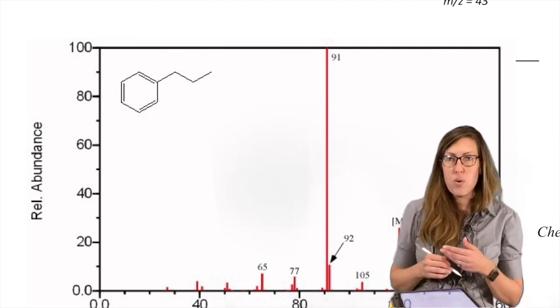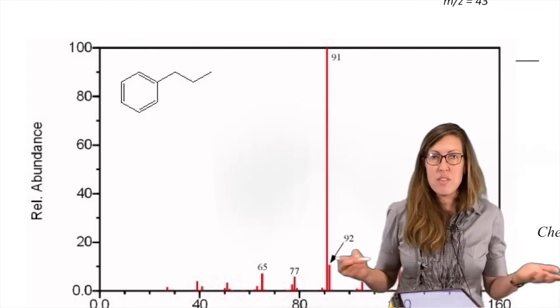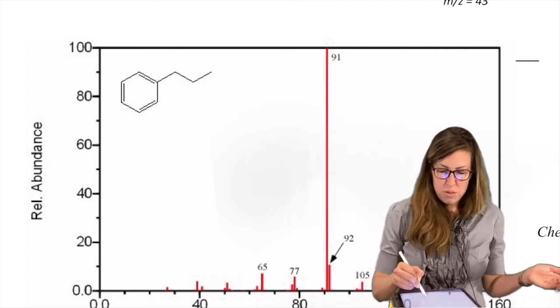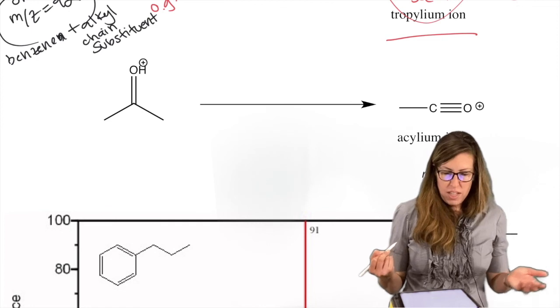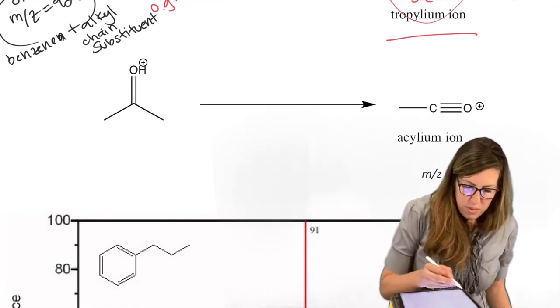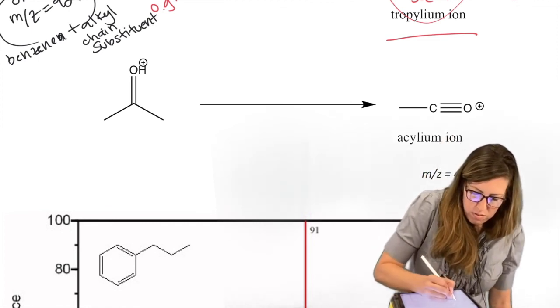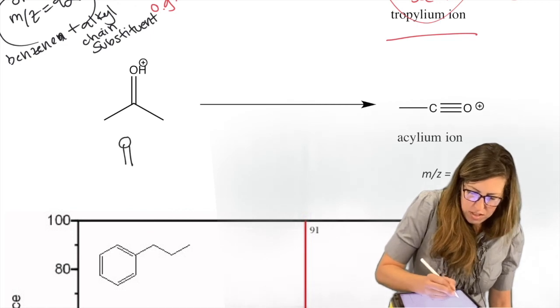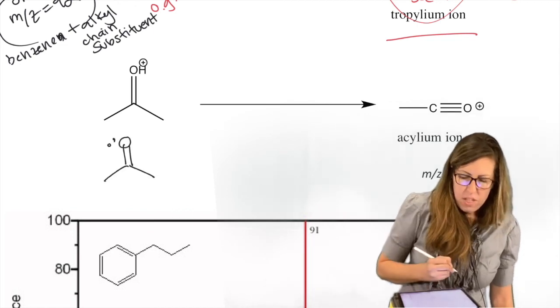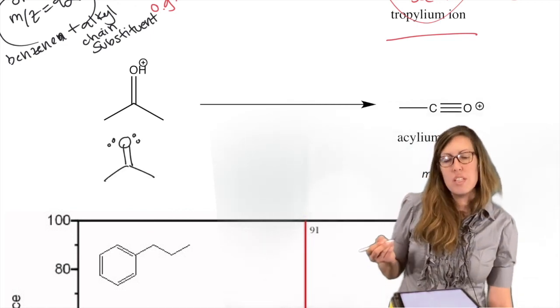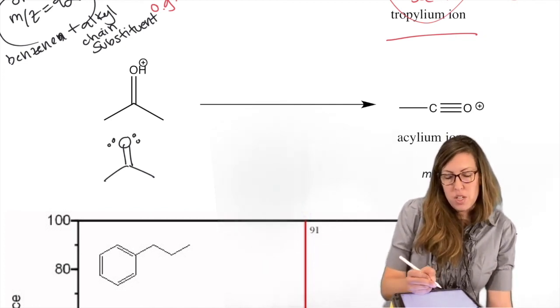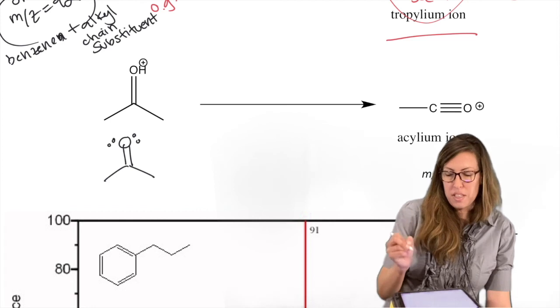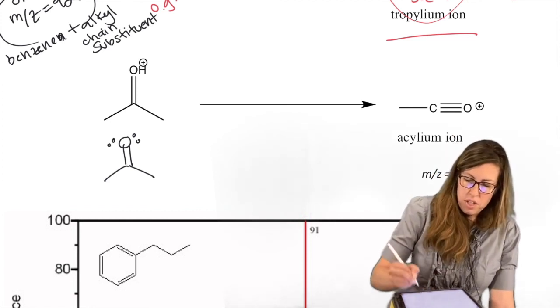We're not going to make it our business to necessarily assign all of them, but the ones that are reasonable to predict, we will. Acylium. Okay, we will see acylium. That means it doesn't have to be protonated. Anything with a methyl ketone as part of the structure, you will see acylium. So that's the 43 mass.